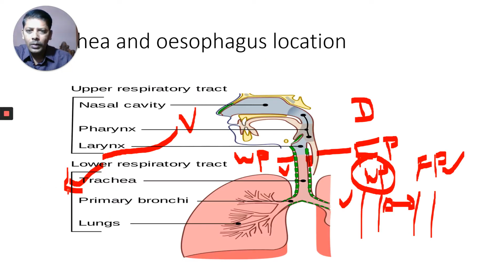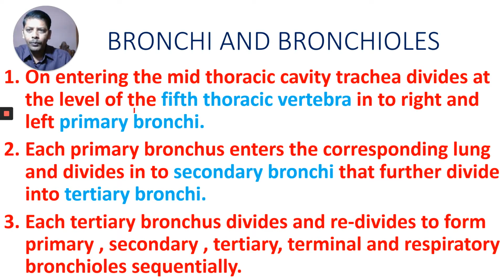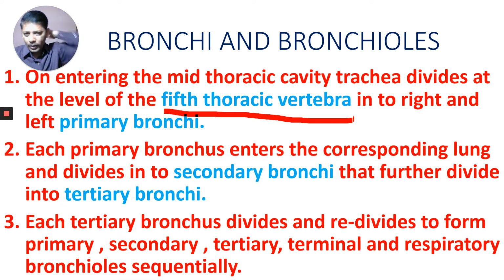Where do they divide? On entering the mid-thoracic cavity, the trachea divides at the level of the fifth thoracic vertebra. We have 12 thoracic vertebrae on the back side. In the vertebral column in adults there are 26 bones, and in the thorax we have 12 bones. At this level we call it T5, thoracic vertebra 5. You can remember that.